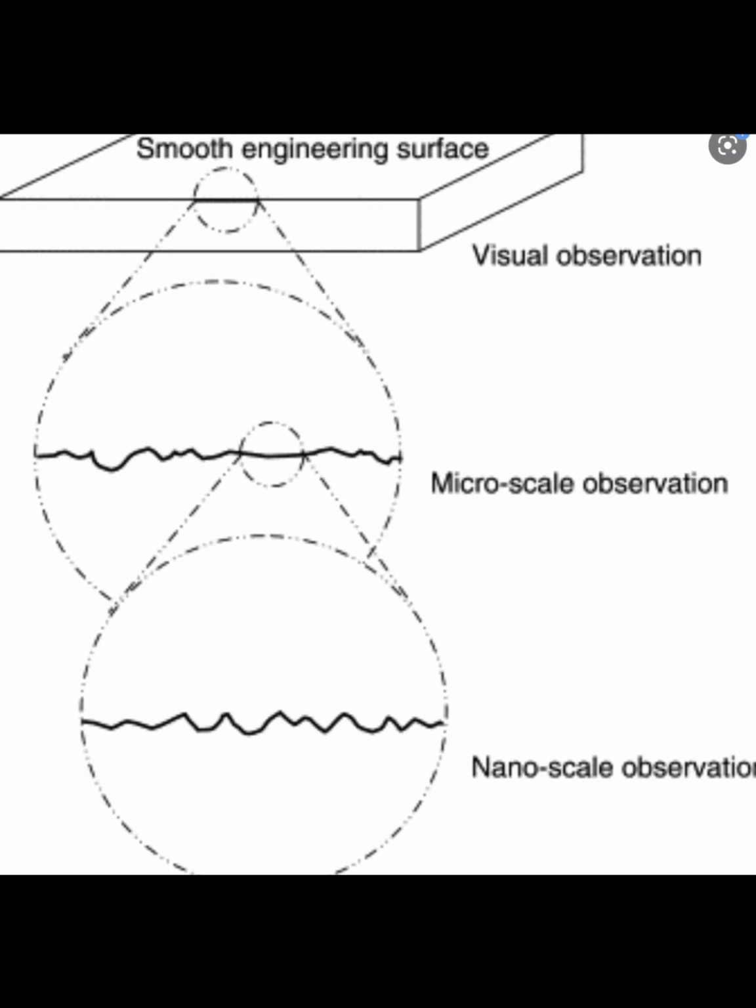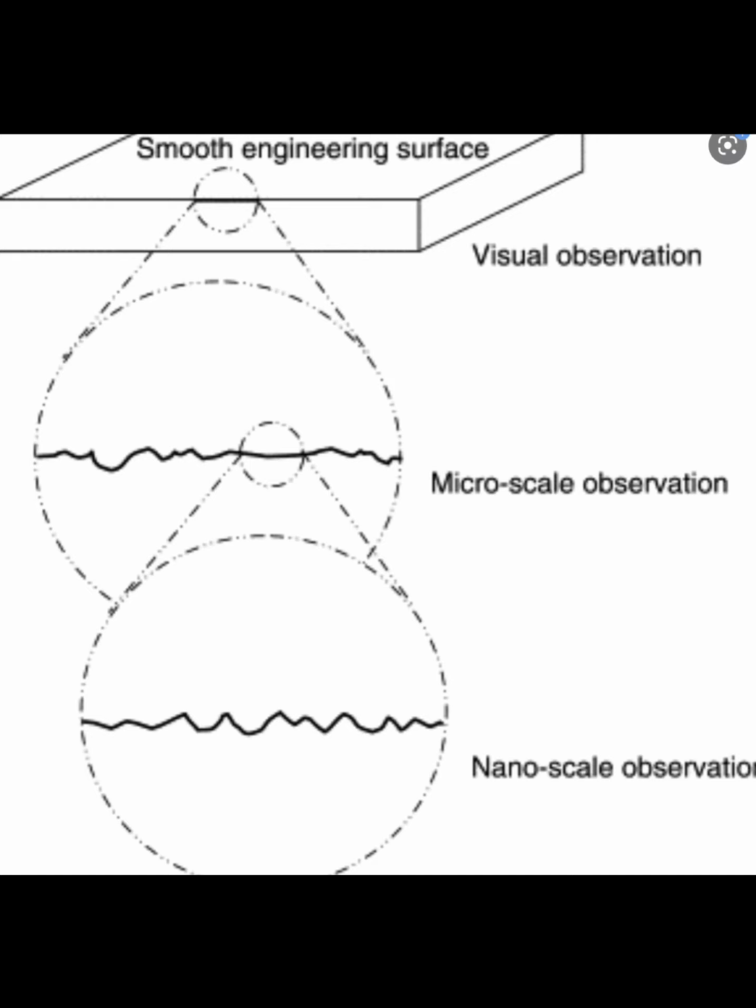We will notice that it consists of a lot of ups and downs. Here you can see in the third picture a lot of ups and downs, a lot of irregularities. In the case of a smooth surface, the irregularities are fewer, but in the case of a rough surface, these irregularities are high.